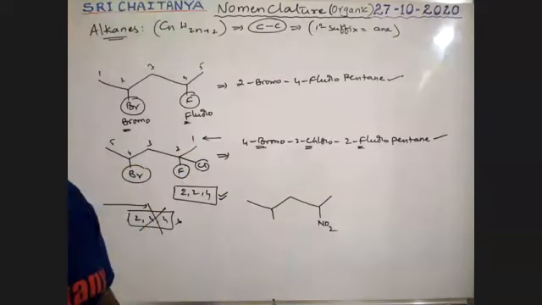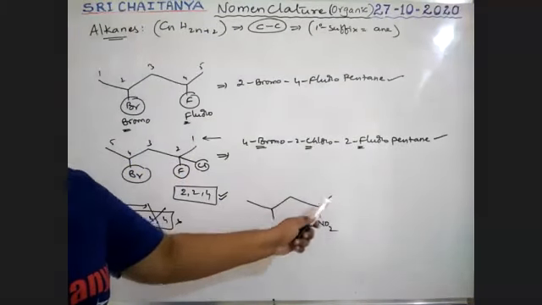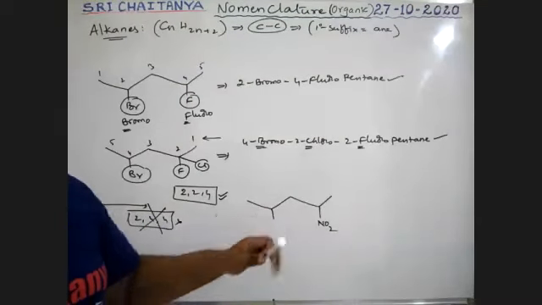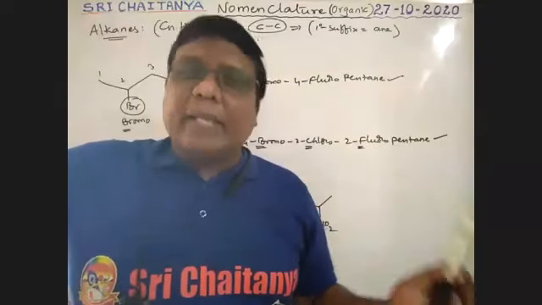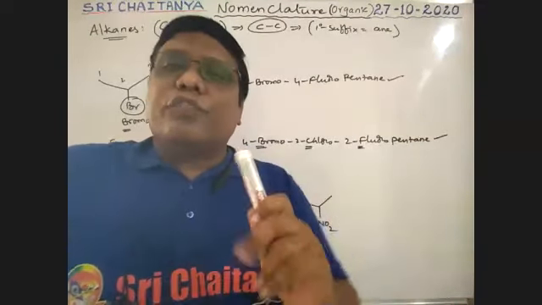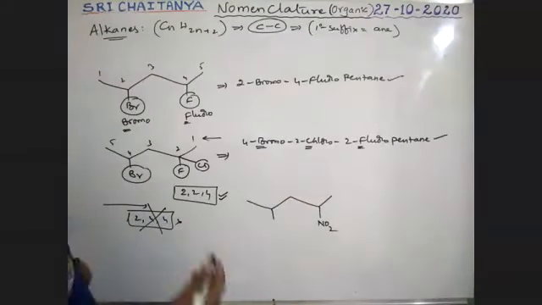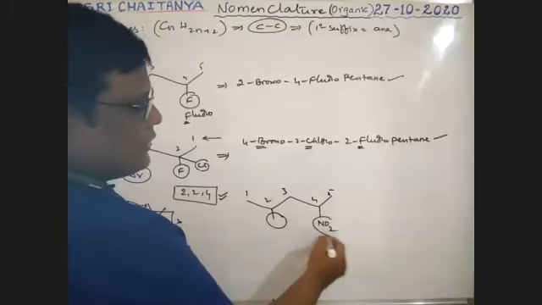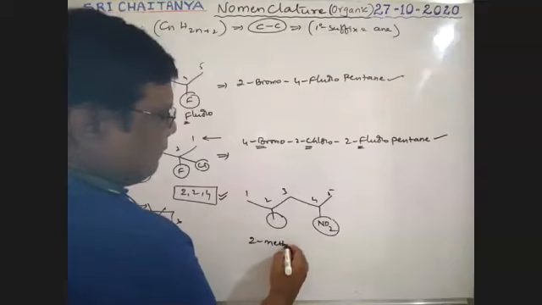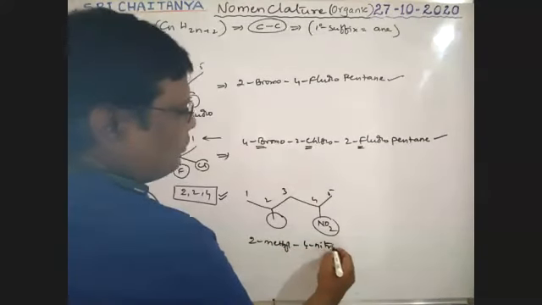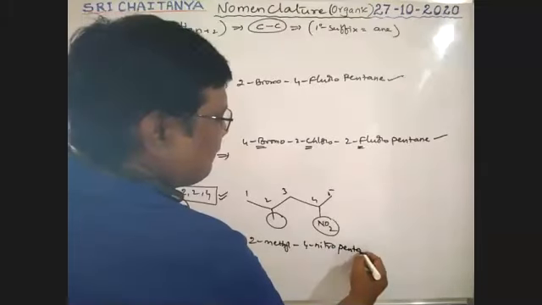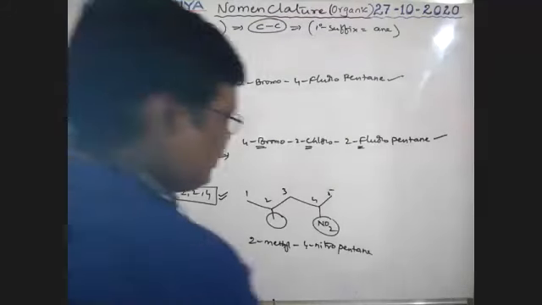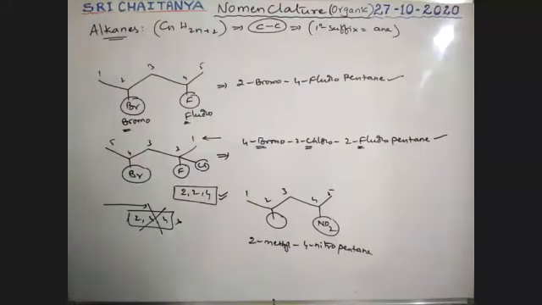M. That is why M has less number in it. Actually, 1, 2, 3, 4, 5. That means 2, 4. From this 1, 2, 3, 4, 5, 2, 4. So once again, numbers are same. If numbers are same, you should follow alphabet. So I am following this one end. So this is methyl, this is nitro. So 2-methyl, 4-nitro, pentane. 2-methyl 4-nitropentane. Not reverse order. Next.